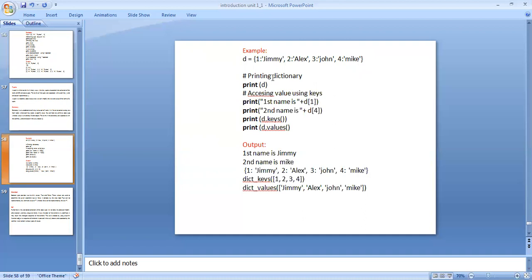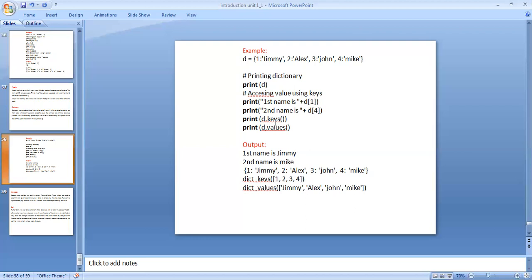Print first name is plus D1. D1 means this is the one, and one is Jimmy. And print second name is plus D4. What is D4? Mike is D4. And print D keys. The keys I am using in this programming are 1, 2, 3, 4. And the values I am using in this programming are Jimmy, Alex, John, Mike.